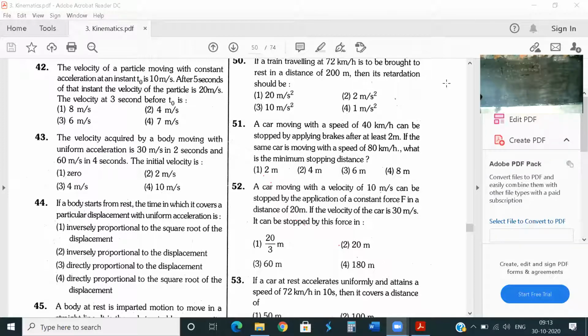Now, when time t is equal to t naught, the velocity of the particle is 10 meter per second, and after a time t is equal to 5 seconds, its velocity becomes 20 meter per second. Then the question is: what is the velocity at t equal to 3 seconds before t naught?